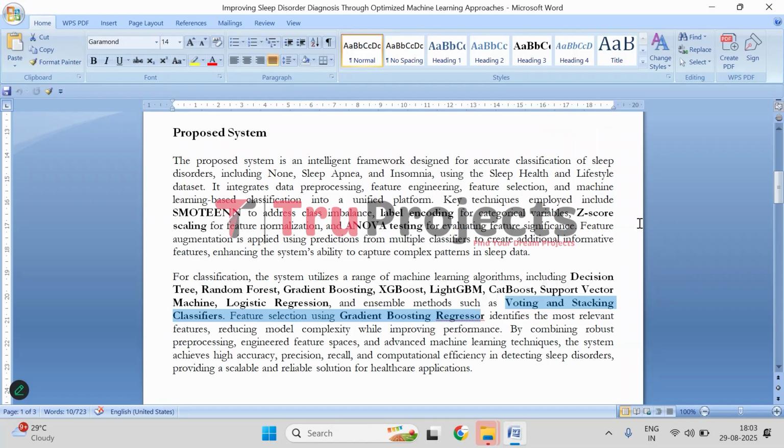This process identifies the most important features, reducing unnecessary complexity while enhancing the performance. And by integrating thorough pre-processing, engineered features, and these advanced machine learning models, the system achieves high accuracy, precision, and recall, all while remaining computationally efficient. So here we will be using these evaluation metrics to evaluate this project.